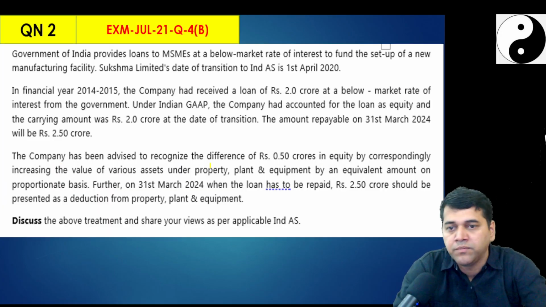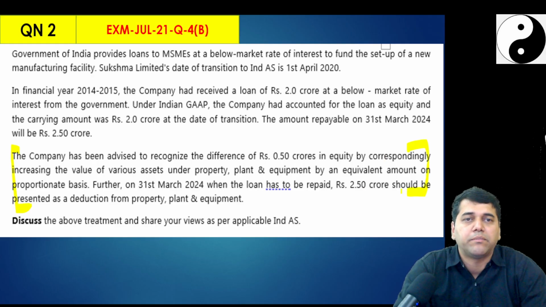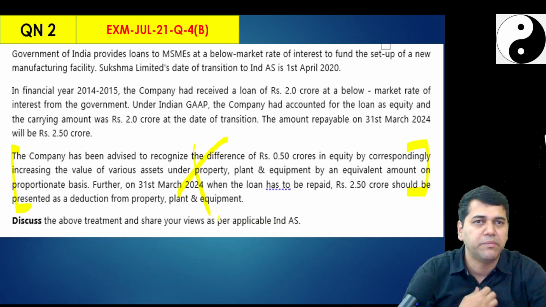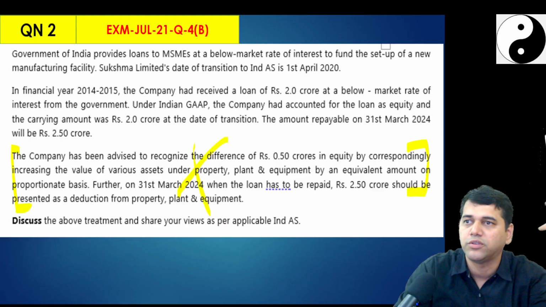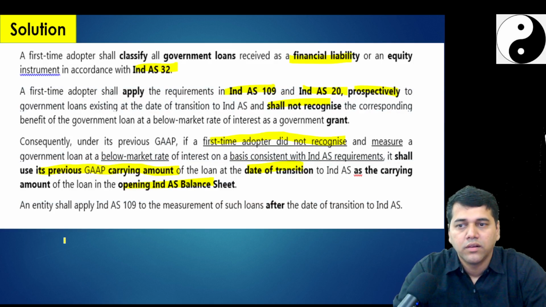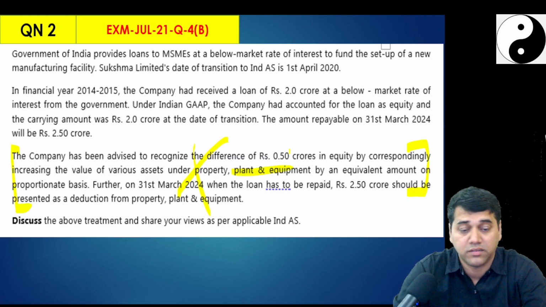And first of all, in this question in the exam, they have added one para here, which was not there in the example. Just ignore. Somebody has given some advice of some wrong accounting: debit increases the PPE, credit to the equity, or reduced from the asset value. Or maybe they are telling when you pay, reduce from the bank. Which asset are they talking about? Bank, not plant and equipment.